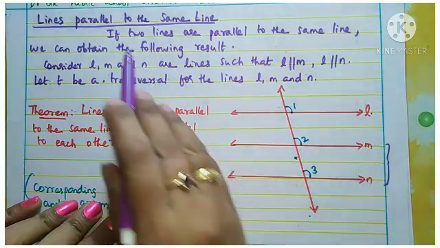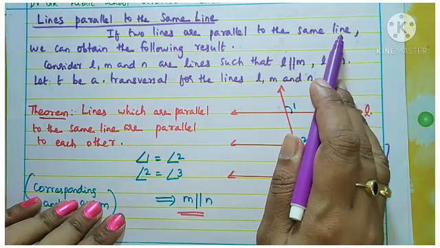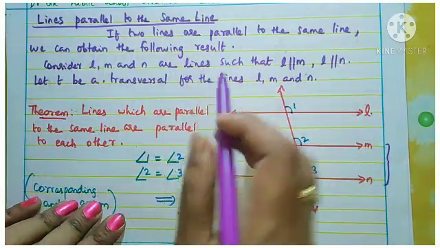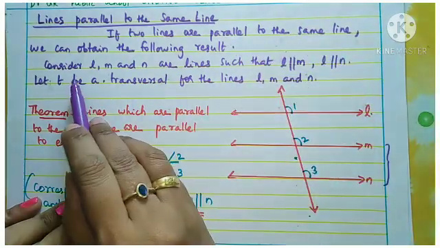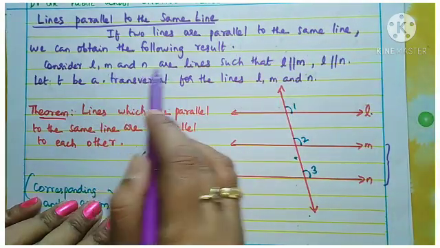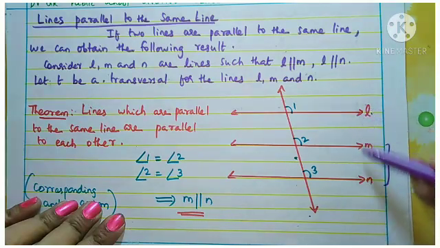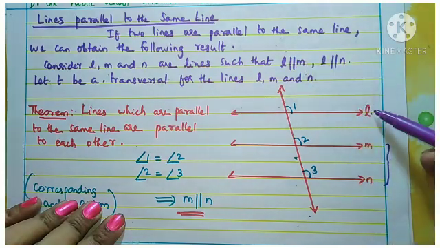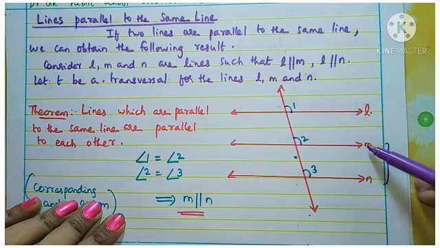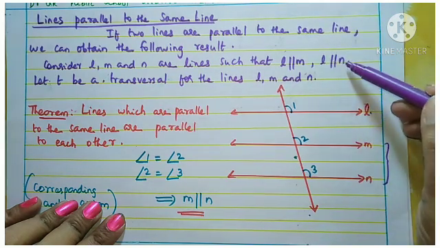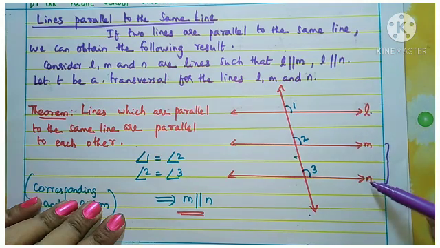So if two lines are parallel to the same line, we can obtain the following results. That is, consider L, M and N are lines such that we have three lines, L parallel to M, the first line is parallel to the second line, and L parallel to N, the first line is parallel to the third line.